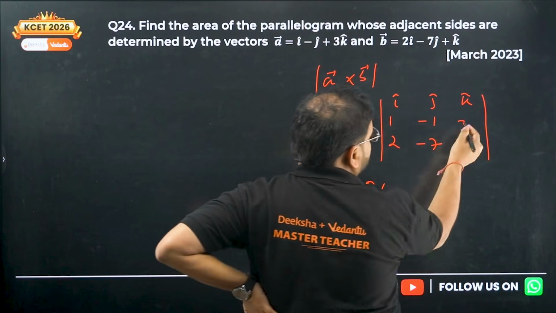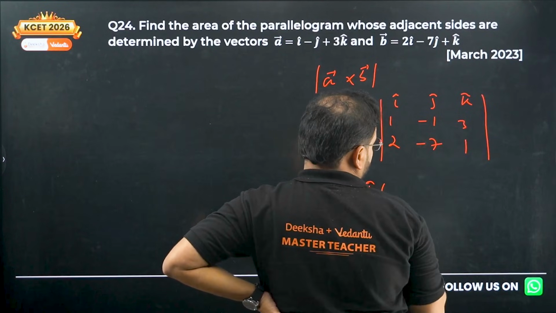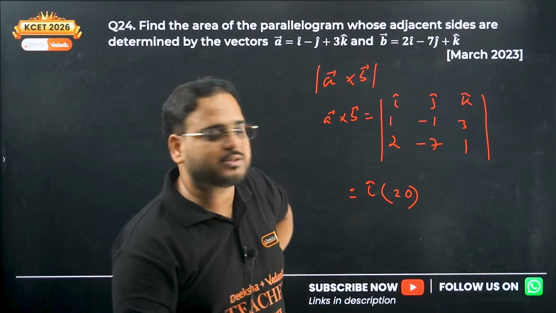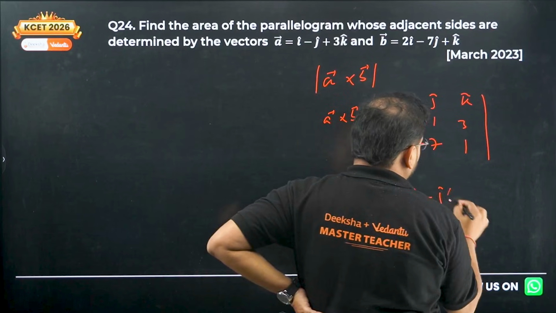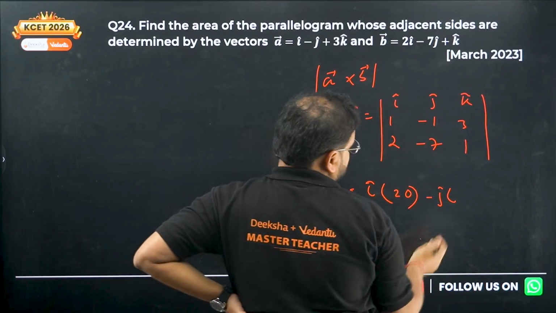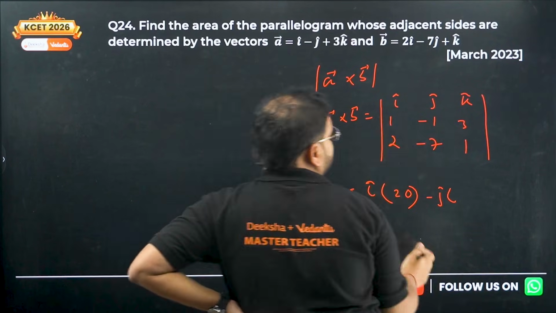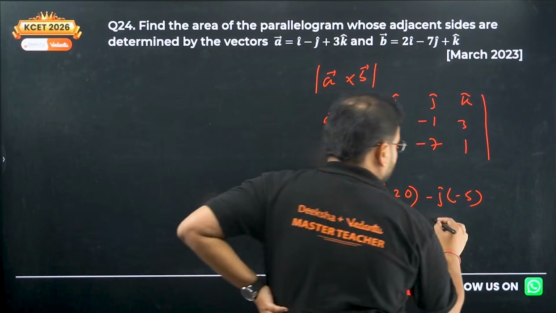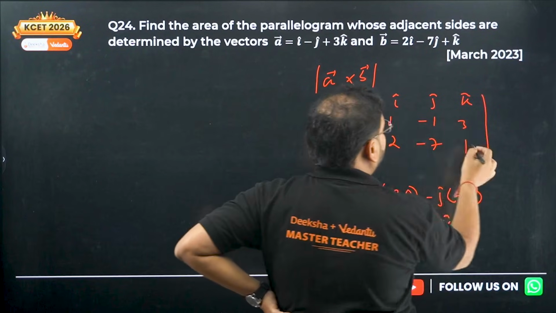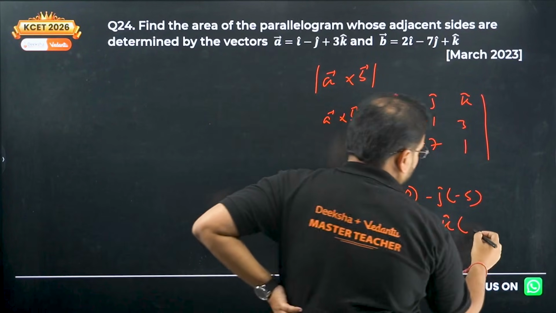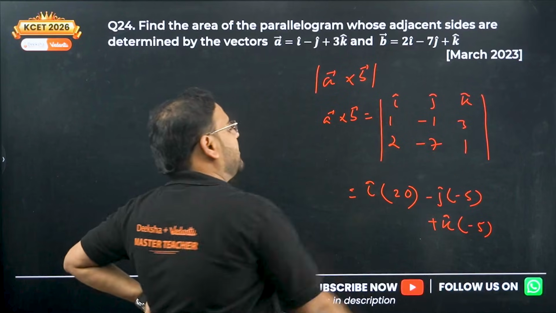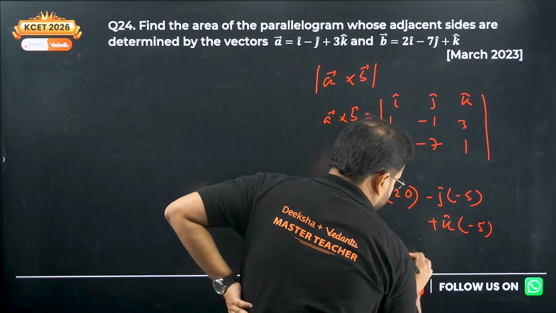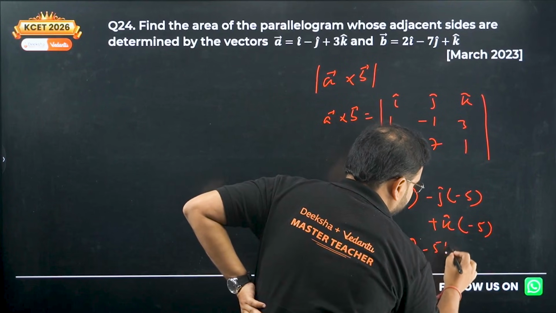With i cap we get minus 1 plus 21, so plus 20. And for minus j cap, this is cancelled, 1 minus 6, 3 into 2 is 6, so minus 5. Now with k cap, this is cancelled, so minus 7 plus 2, which is minus 5. So I have the answer as 20 i cap plus 5 j cap minus 5 k cap.